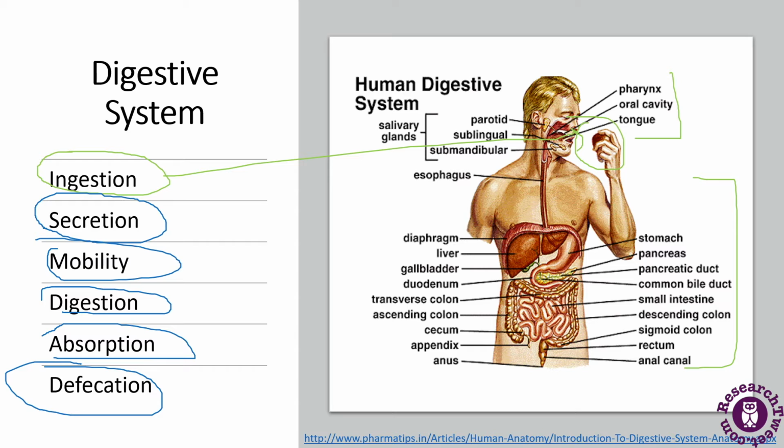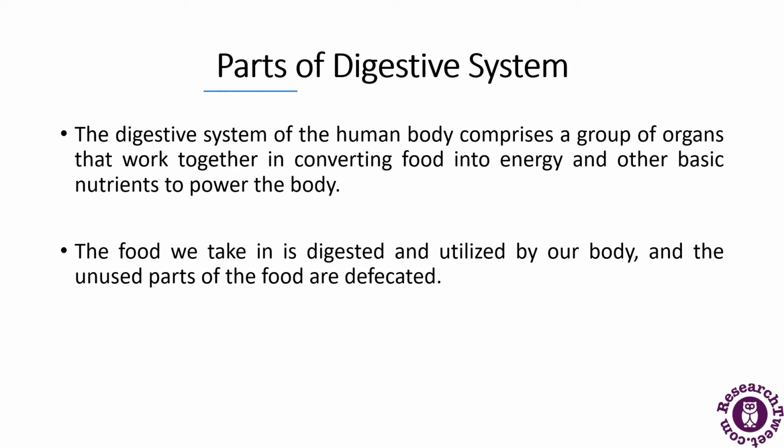Defecation is the elimination of feces from the gastrointestinal tract. When the food has been absorbed, the remainder is removed from the body. This is known as defecation. Now we have various important organs of the digestive system. These organs include the mouth first, where the journey of the digestive system starts. There are various parts of the digestive system comprising various organs. They work together and convert the food into energy. This is the main function.